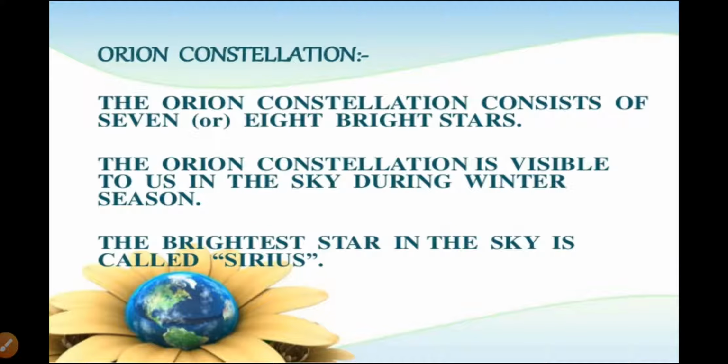The next constellation is the Orion constellation. This Orion constellation consists of 7 or 8 bright stars. In Saptarshi there are 7 stars, and here also 7 or 8 bright stars are present. The Orion constellation is visible to us in the sky during the winter season. Ursa Major can be seen in the summer season, but in the winter season the Orion constellation can be seen. The brightest star in the sky is called Sirius.